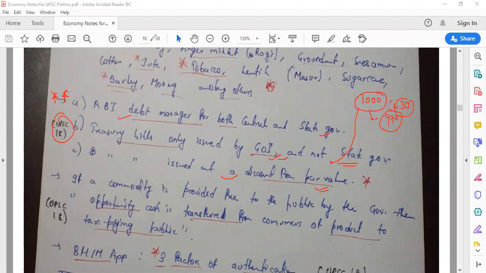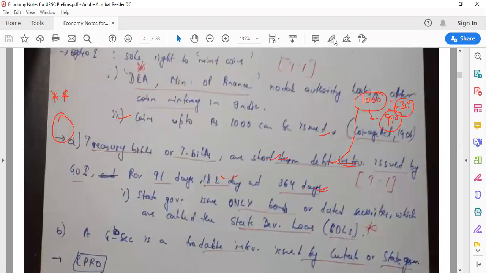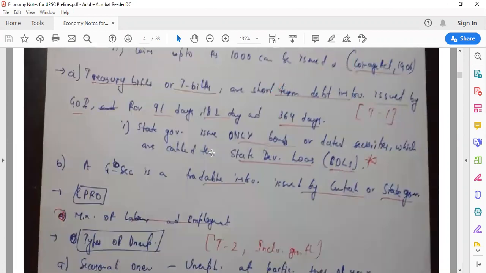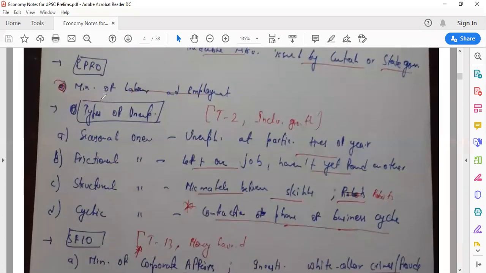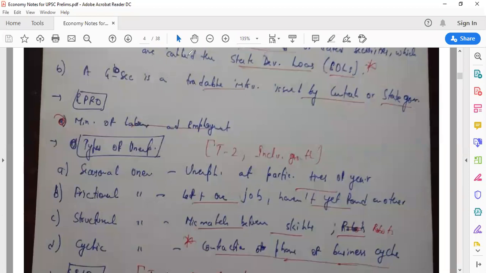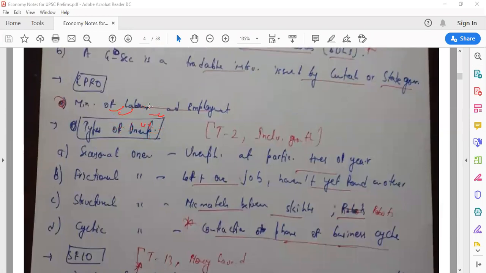Now let's go back to what we were reading. Treasury bill we have read, G-Sec we have read, that G-Sec is issued by both the Government of India as well as state governments. Now again remember this, the Employees Provident Fund Organization, that is EPFO. It comes under the Ministry of Labour and Employment. Sometimes we feel that it must be coming under the Ministry of Finance or something like that. No, EPFO comes under the Ministry of Labour and Employment.